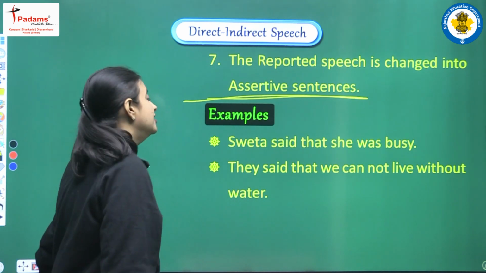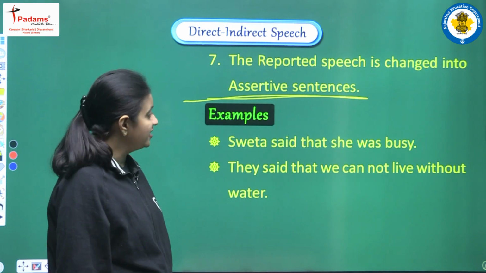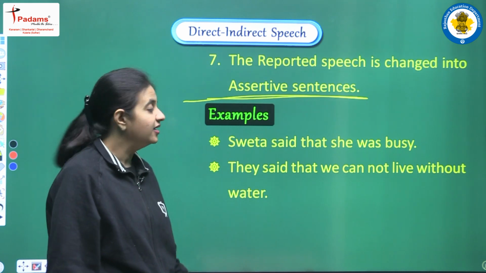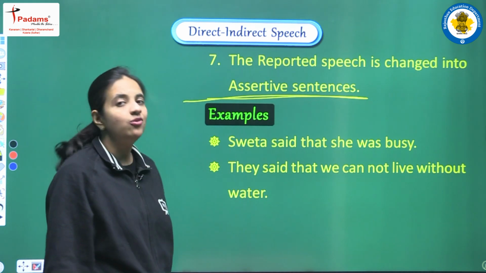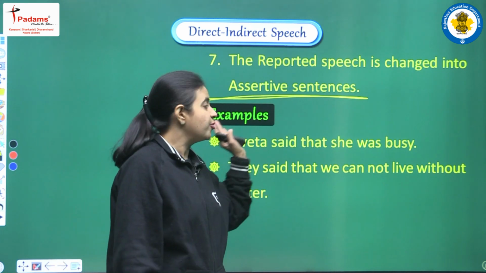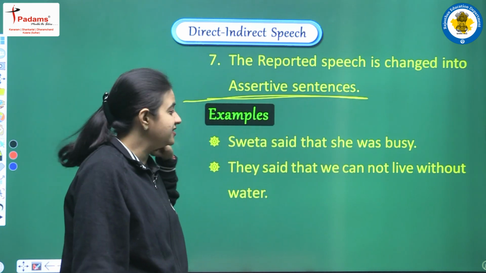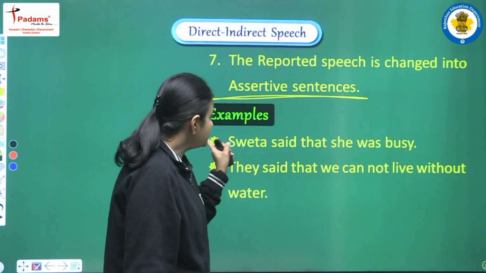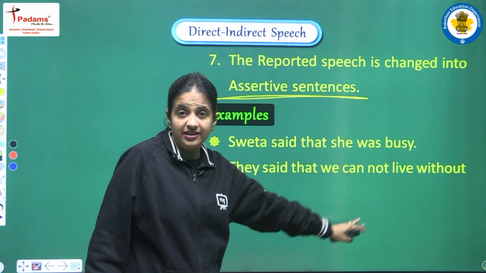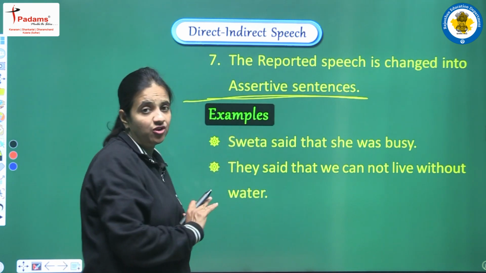So let's read. The first one: Shweta said that she was busy. Second one: they said that we cannot live without water. Now we can do a proper analysis of the sentences. Let's take the first one. Shweta said that she was busy. This is an example of an indirect sentence. And what are the changes that we can observe here?